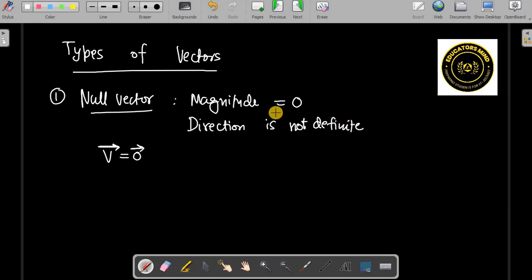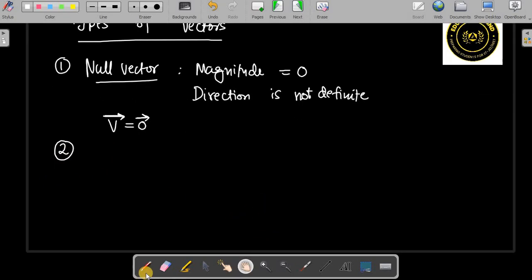For example, suppose somebody has a displacement of 0 meters east, or 0 meters west; everything is okay, but it cannot be definite because there is no magnitude. This is the null vector.